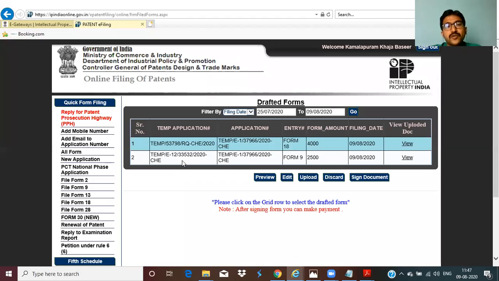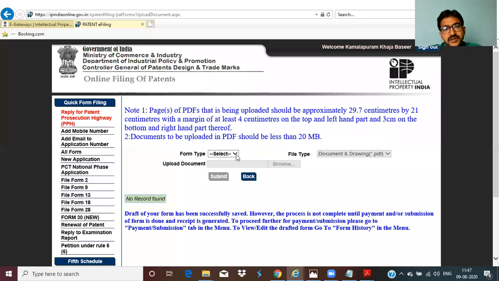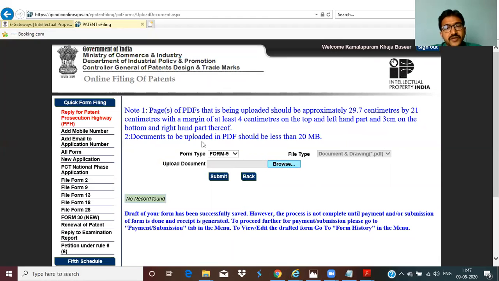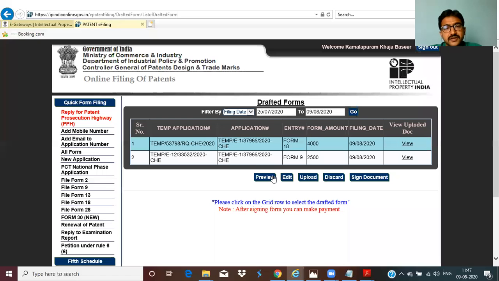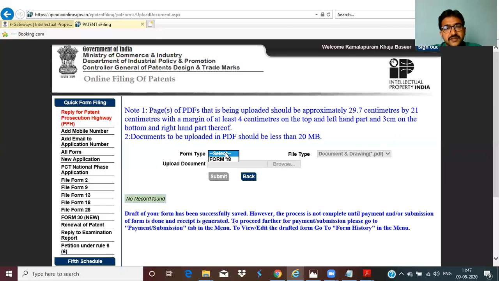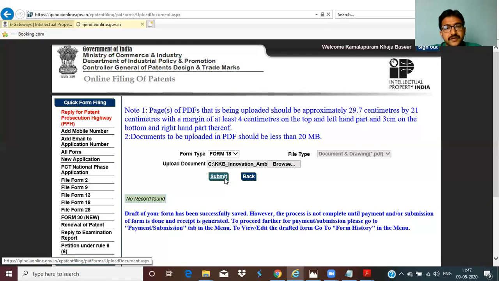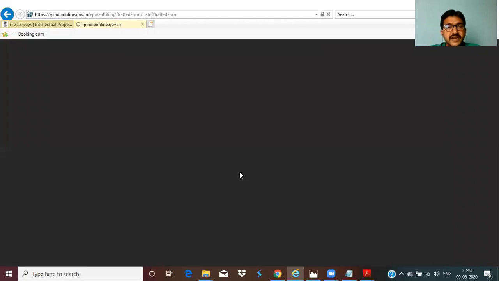Because in form 1 we have uploaded form 9 and form 18, but in form 9 we have not uploaded form 9 itself. So click on form 9, upload, select form 9 there and show the path of form 9, submit. Done. Proceed to sign. Similarly, select form 18, upload form 18 in form 18 itself. If you observe, it is showing only one option, that is form 18 itself. Submit. Okay. Now form 1, we successfully signed the documents.